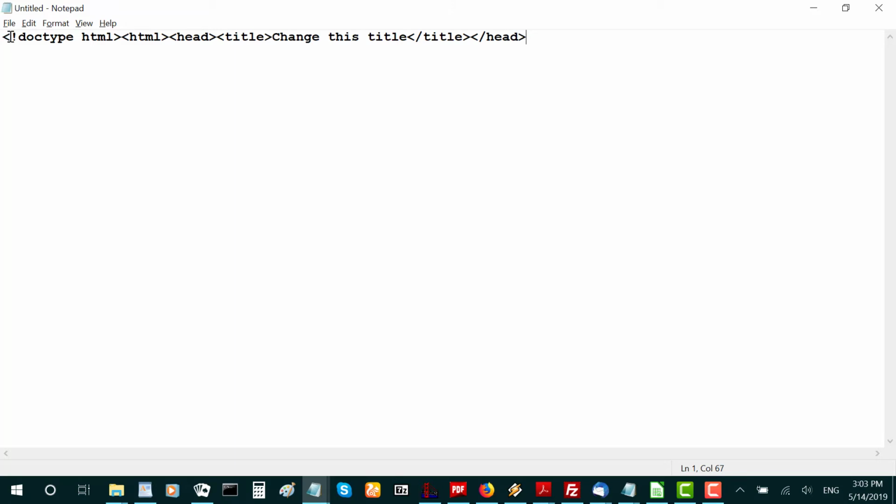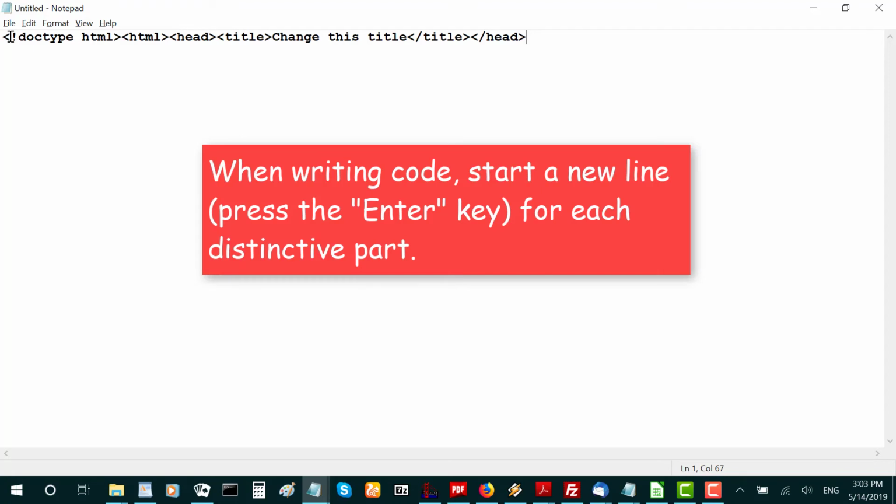of the code. Now, while I mentioned this briefly in the lesson on Notepad in my Better at Windows course, I wanted to make sure this important point got across. When writing code, start a new line. That is, press the Enter key for each distinctive part.